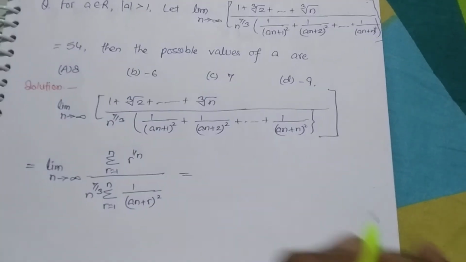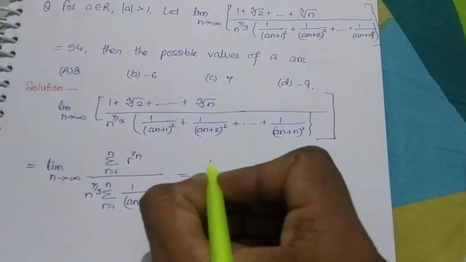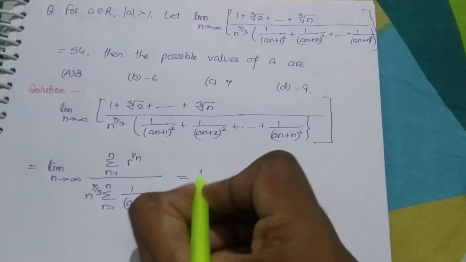And further we will multiply and divide to adjust for integration.